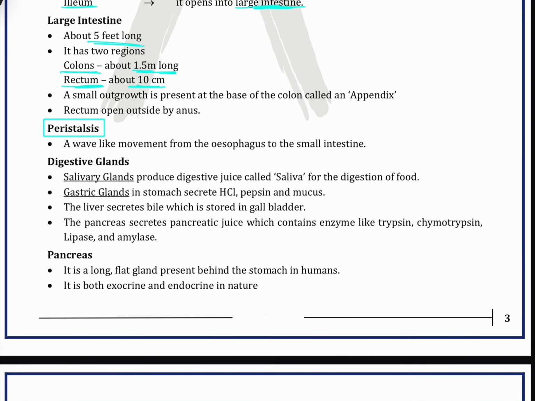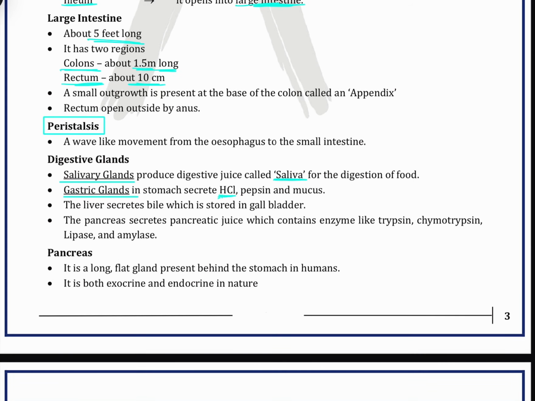Okay, then digestive glands. Some of our main digestive glands which we are talking about are the salivary glands and gastric glands. Salivary glands produce digestive juice called saliva for the digestion of food, which we have already discussed above. Then gastric glands in the stomach secrete HCl, pepsin, and mucus. Mucus is a protective layer which protects our stomach from the HCl and other acids.